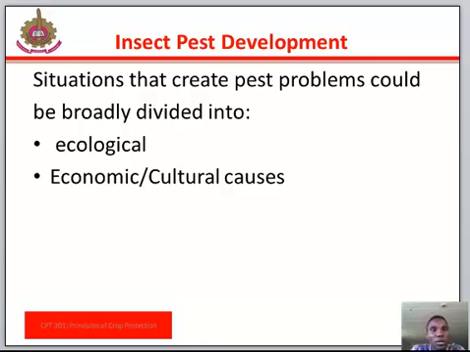Insect pest development. Situations that create pest problems could be broadly divided into ecological and cultural causes. Talking about the ecological causes of pest development, this could occur through the following: large-scale agriculture provides an abundant supply of food, and planting of highly nutritious crop varieties and high-yielding crops.